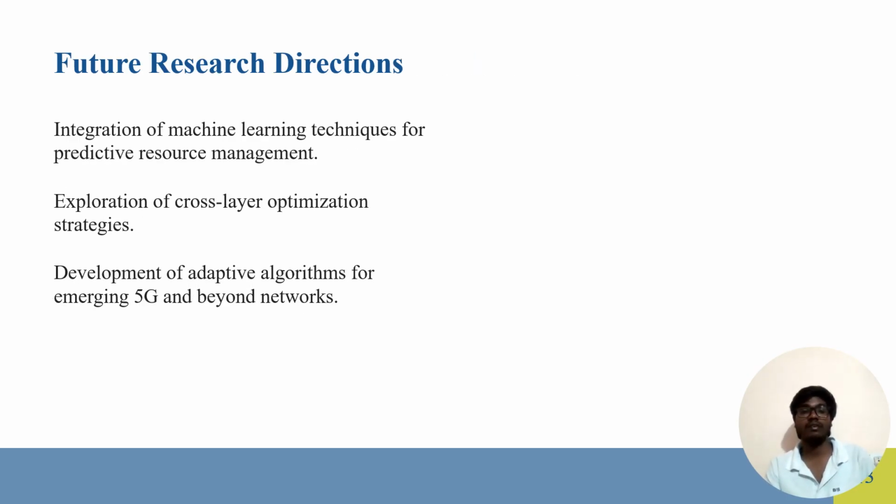Future research directions: integration of machine learning techniques for predictive resource management, exploration of cross-layer optimization strategies, development of adaptive algorithms for emerging 5G and beyond networks. Here, integration of machine learning is important for predictive resource management, exploring cross-layer optimization strategies, and it also helps in the development of adaptive algorithms for emerging 5G and beyond networks.